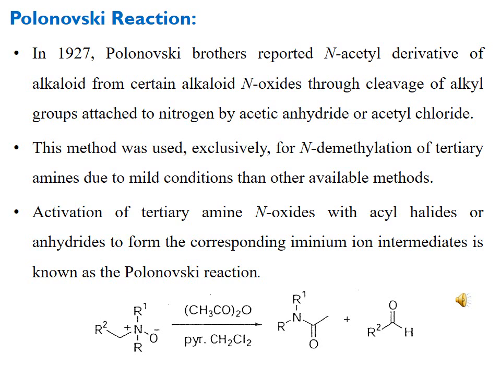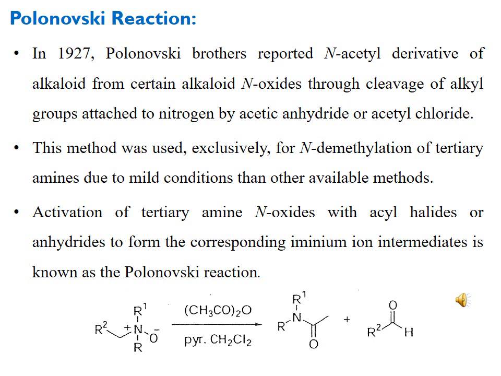Demethylation means the removal of a methyl group from the nitrogen of a tertiary amine in very mild conditions through this reaction. It is mild because the other methods available for the demethylation of tertiary amines require vigorous conditions as compared to this one. So this reaction was preferred for the demethylation of tertiary amines.